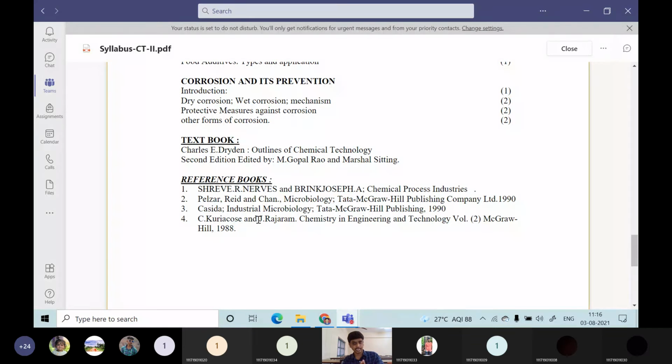Whenever you find time to go to the library, just try to read. Try to see at least the cover page of these books. I request you to see at least the cover page of the prescribed book and the reference books, so that you can be aware what type of material you are learning about. Whether you learn from the textbook or not, I don't know. But I request you to at least see the cover and what the contents inside that book are. Just have a look at that book.